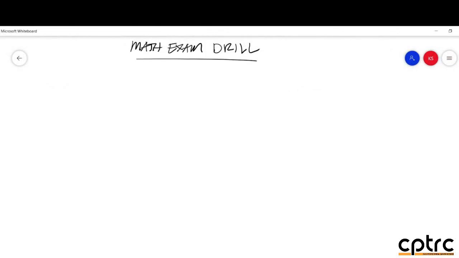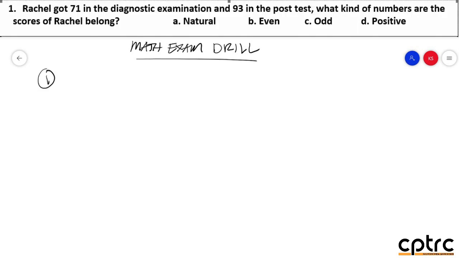Okay, let's start rationalizing your math exam drill. So let's go over number 1. Rachel got 71 in the diagnostic examination and 93 in the post-test. What kind of numbers are the scores of Rachel below? So as you can see, all the options are possible answers.